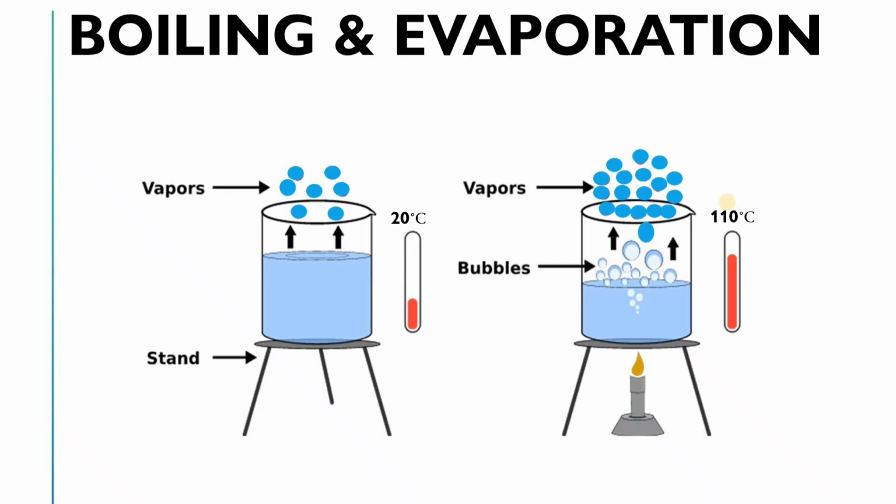Now see here, before I jump into evaporation or boiling, we will see one example. Here is a beaker, and this is my water, right? And right now I am not heating it. The room temperature is 20 degrees Celsius, and because it is at room temperature, the pressure will be 1 atmosphere.